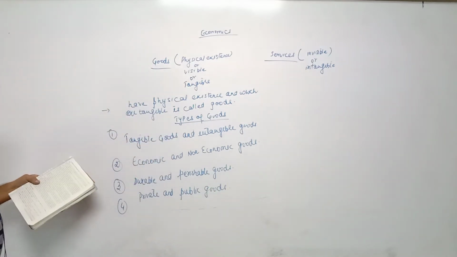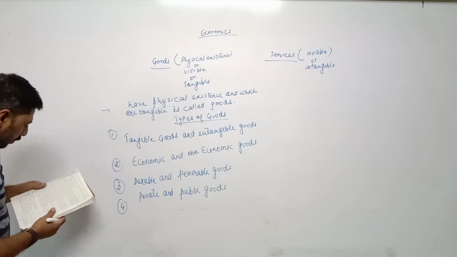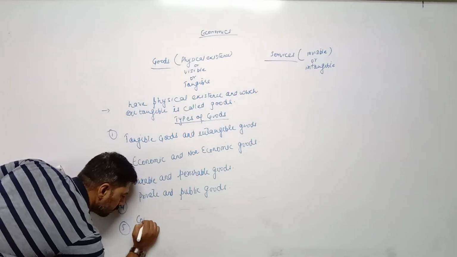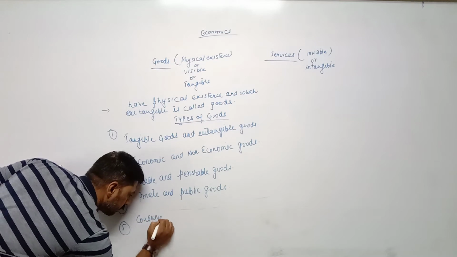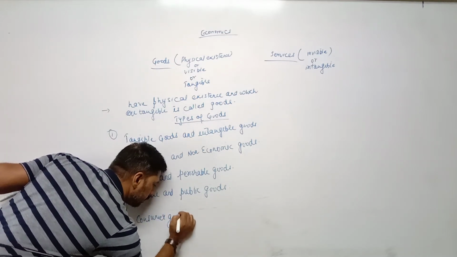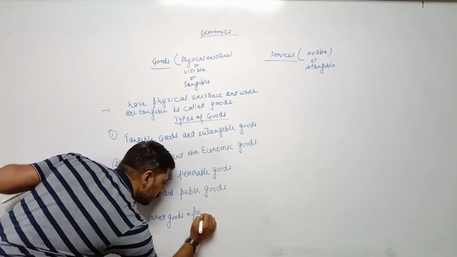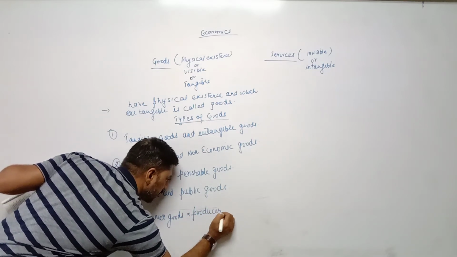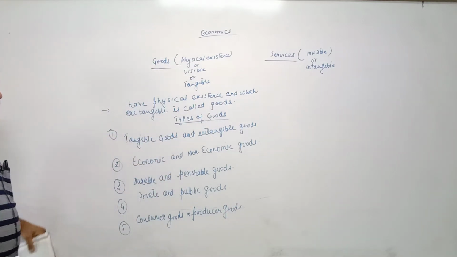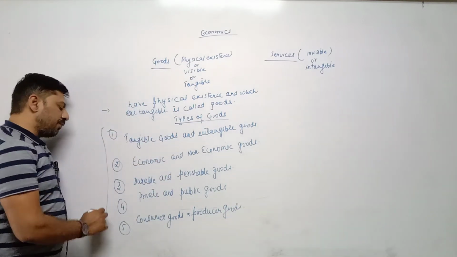And last one is consumer goods and producer goods. So these are the different types of goods,